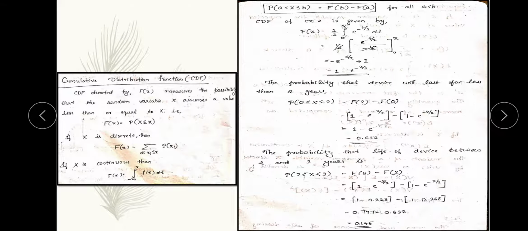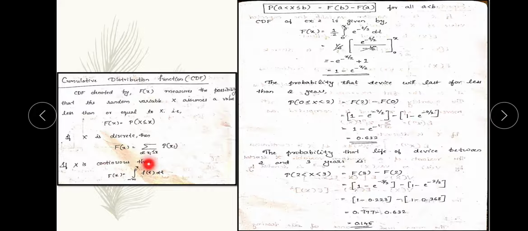CDF is denoted by f of x, and measures the probability that a random variable x assumes a value less than or equal to x, that is, f of x is equal to P of x less than or equal to x. This is the function for the CDF, the cumulative distribution function. If x is discrete, then f of x is equal to the summation of p of xi, and if x is continuous, f of x is equal to the integration from minus infinity to x of f of t dt.